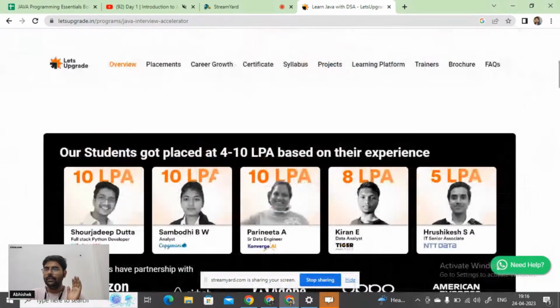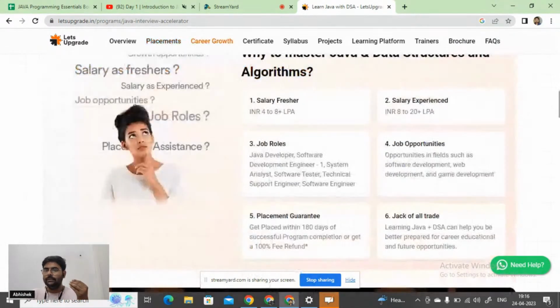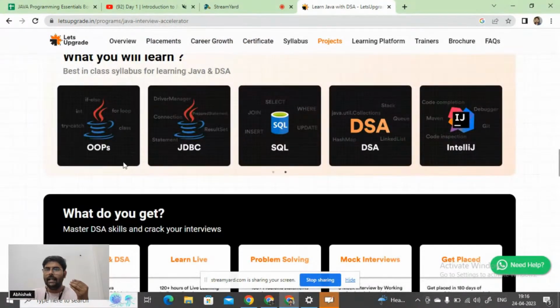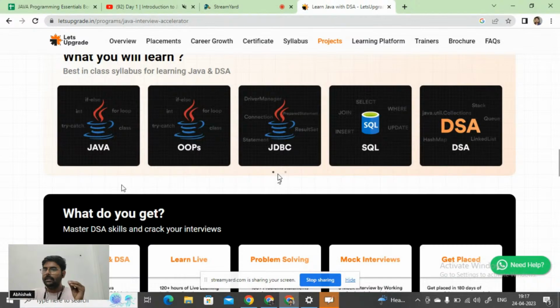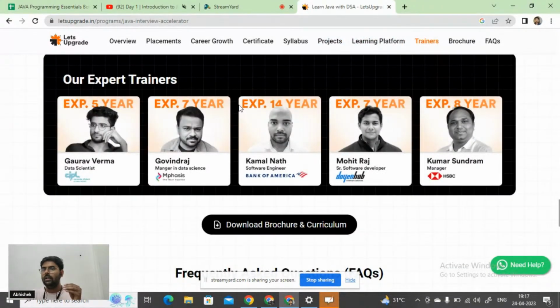If you scroll down, you can see the students who got placed from this interview accelerator program. After that, you will get the certificate. You can see what you are going to learn: the OOPS concept, JDBC in detail, SQL, DSA, with IntelliJ as the IDE where we type the code, and Java as the main language with which we learn DSA. Then you can see who is going to train you in this bootcamp.